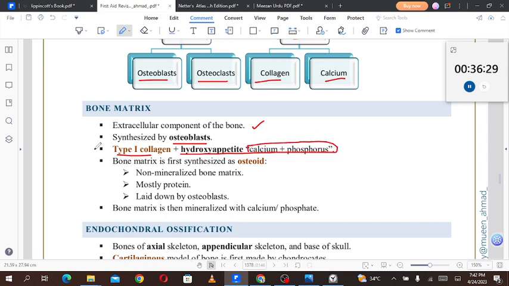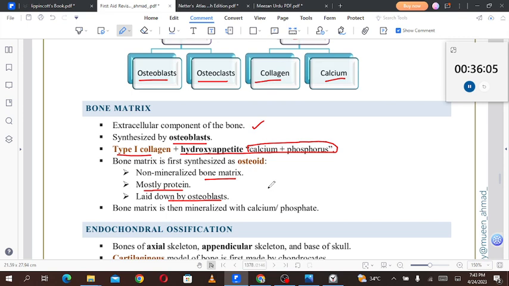Bone matrix is first synthesized as osteoid, that is a non-mineralized, soft, gooey kind of bone structure, a non-mineralized bone matrix. It is mostly protein that is laid down by the osteoblast. So for the first time when the bone is being formed, like in the fetus, or when you have a bone fracture and the bone is being reformed.